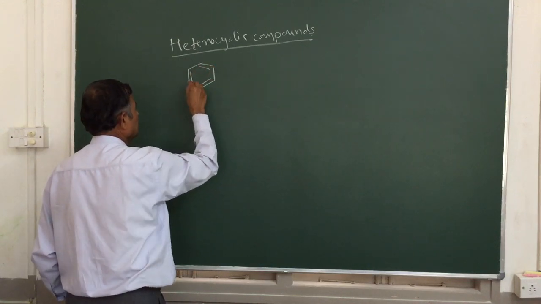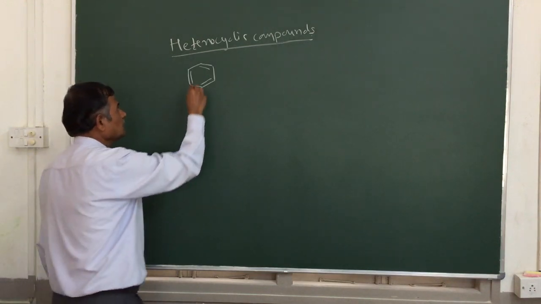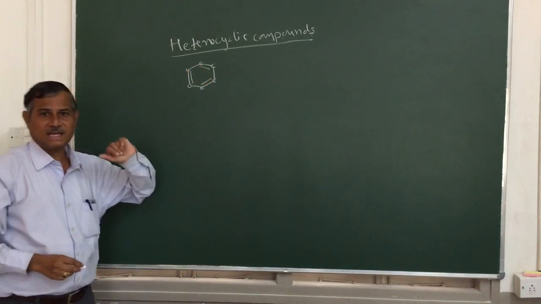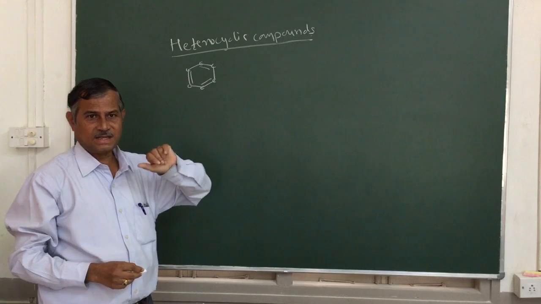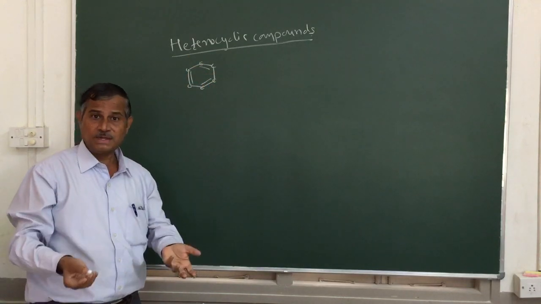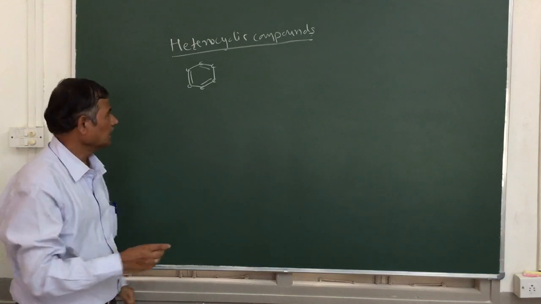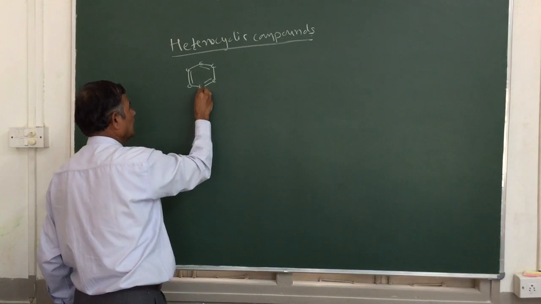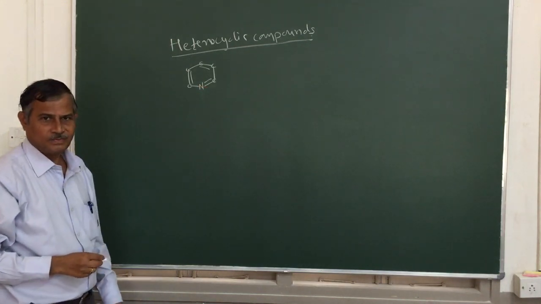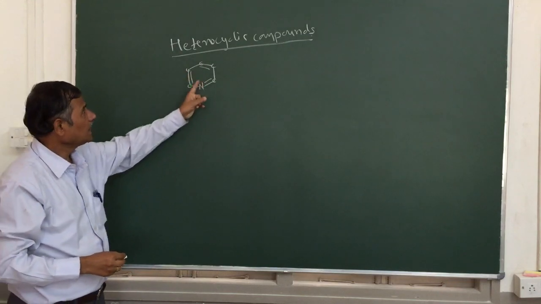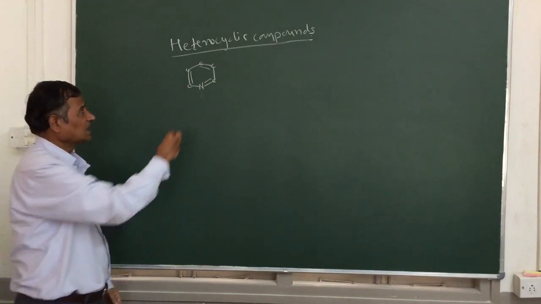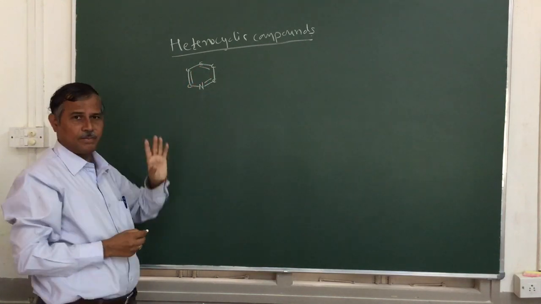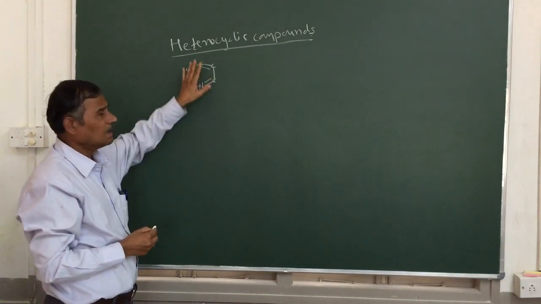As you already know, this is the structure of benzene. What does this benzene contain in the ring system? It contains 6 carbon atoms in the ring system, so we call it carbocyclic. But here is a heterocyclic. Hetero means other than carbon. If you replace one of the carbon atoms by another atom, like a nitrogen, it will become a heterocyclic compound. That means in the ring system, there is a nitrogen atom, which is other than carbon, so it is a heterocyclic compound.